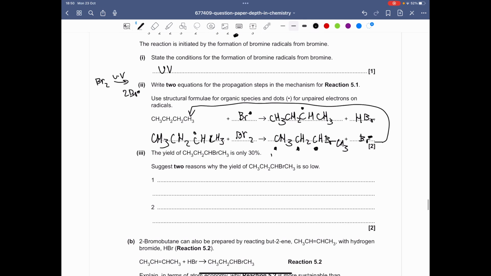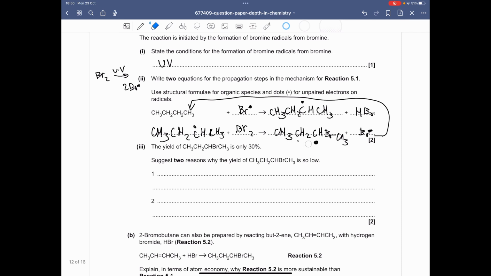There's no guarantee. Also, it could substitute more than one hydrogen. So it could be, I don't know, 2,2-bromobutane or 2,2,3-bromobutane. There's no guarantee on which one it would substitute.